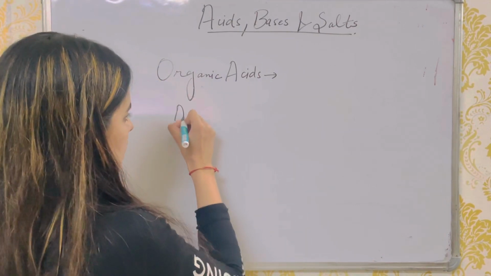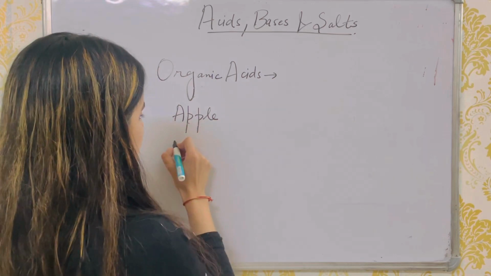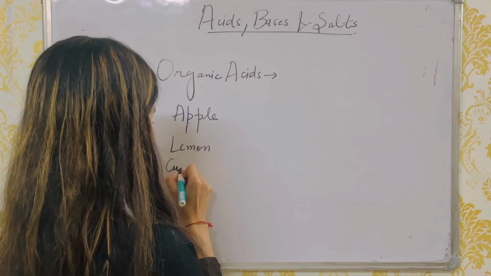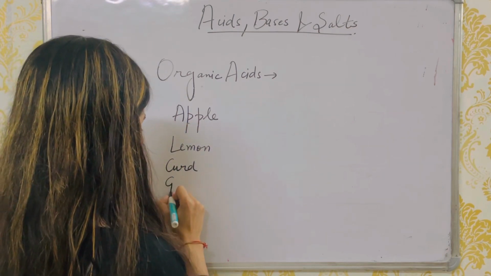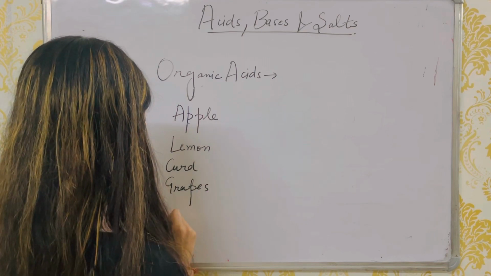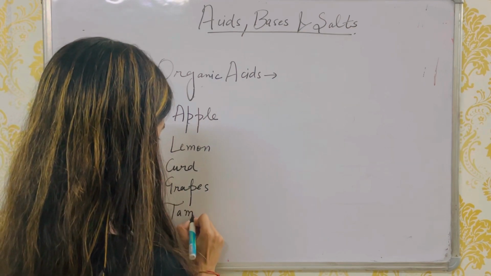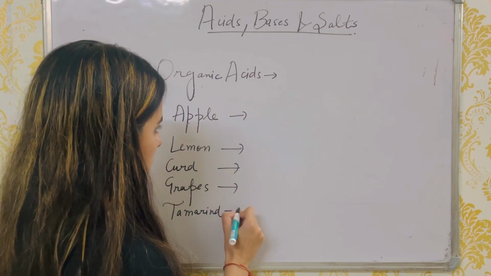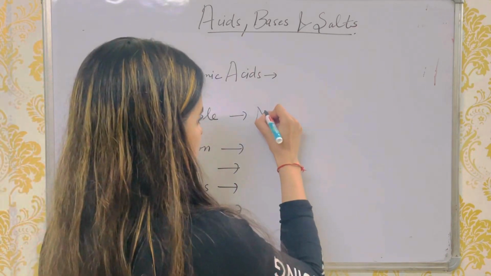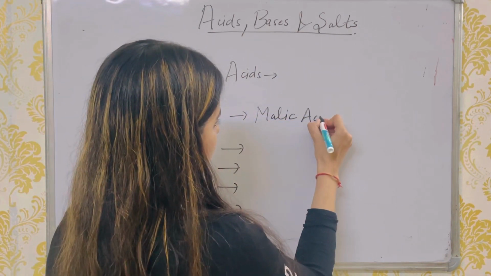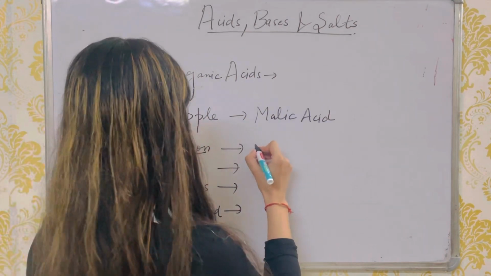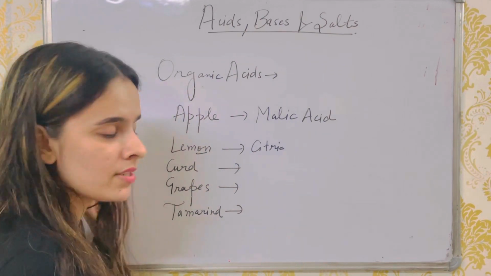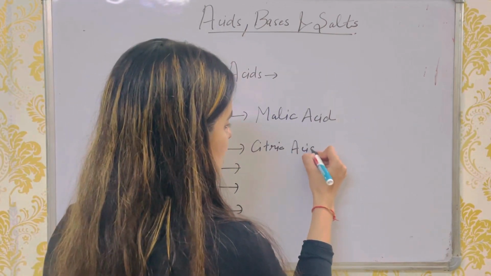Natural sources like, let's say, apple, lemon, curd, grapes, and tamarind, which we call imli. What are the different acids present in all of them? Apple contains malic acid, and lemon contains citric acid. Not only lemon, but all the citrus fruits like pineapple and oranges contain citric acid.